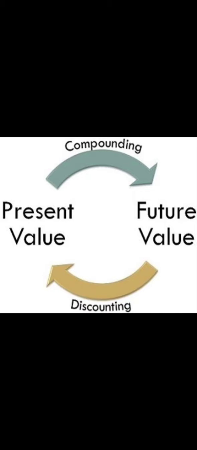The next is your discounting. When future value is given and you have to calculate present value, that process is called discounting. For example, if you want to get rupees 10 lakh after 3 years, that 10 lakh is your future value, given in the question.